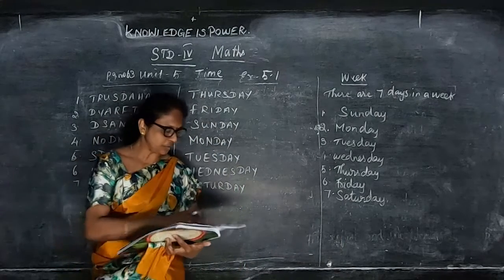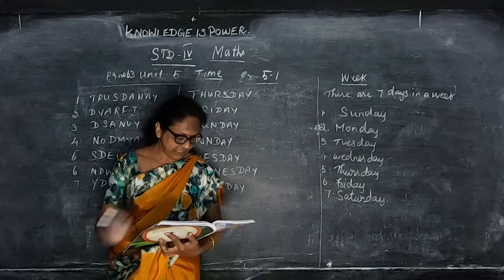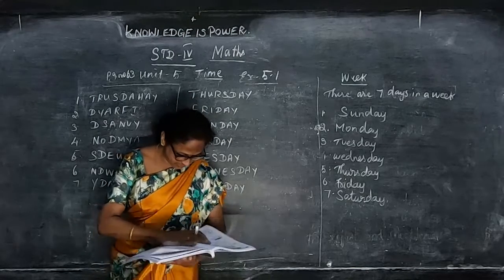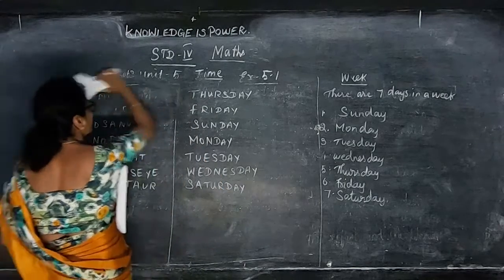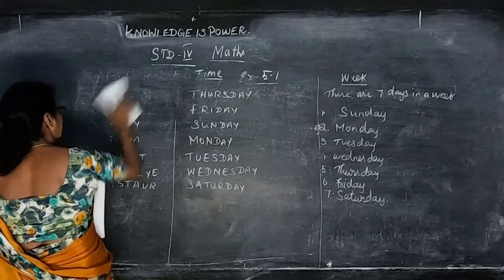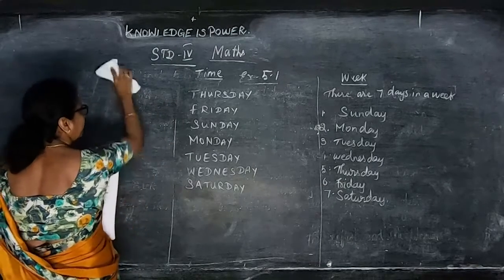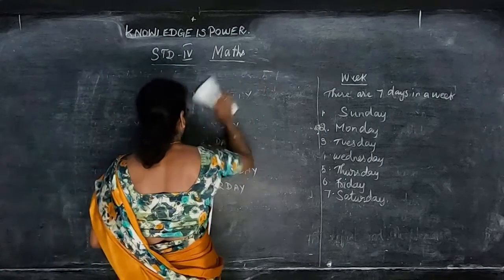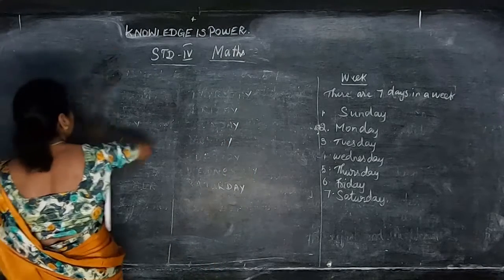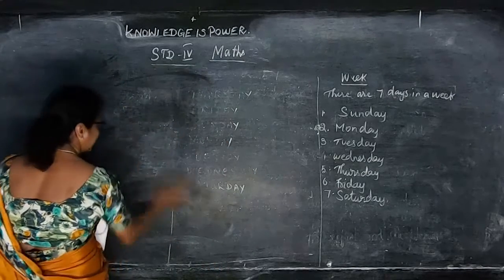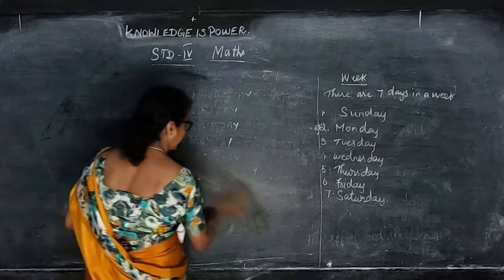Now we will move on to the next one. Marking the dates. Page number 64. Take, children, page number 64. In this, they are given the calendar, so you have to mark it properly.